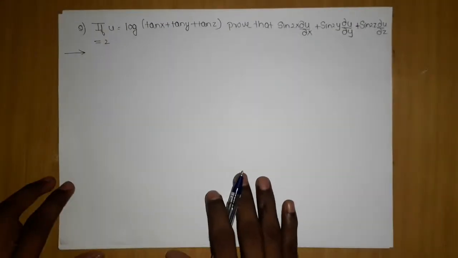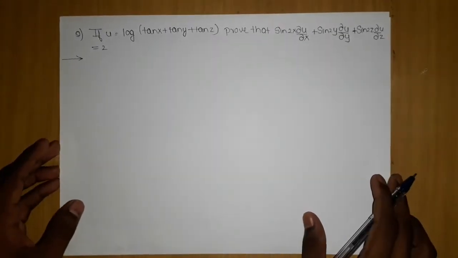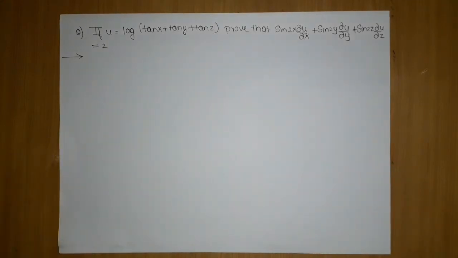So the question is as follows: if u equals log of tan x plus tan y plus tan z, prove that sin 2x dou u by dou x plus sin 2y dou u by dou y plus sin 2z dou u by dou z equals 2.